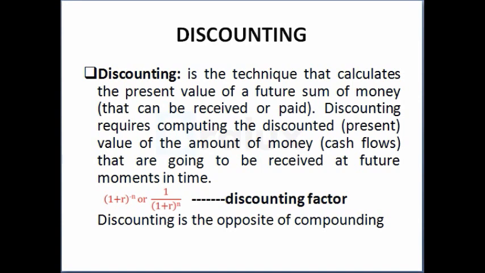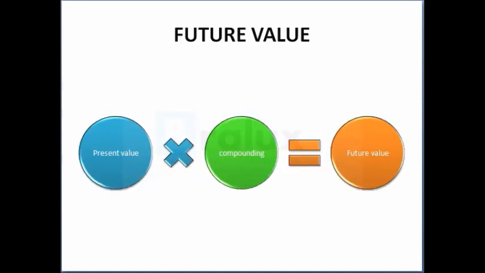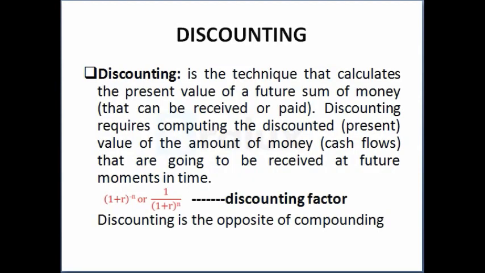Then this is the formula for the future value of a single sum. FV equals PV times (1 + r)^n, where FV is the future value, PV is the present value, r is the rate of return, n is the number of years, then (1 + r)^n is the compounding factor. Then we have the discount rate and the compounding frequency. This is the formula to calculate the discount rate.